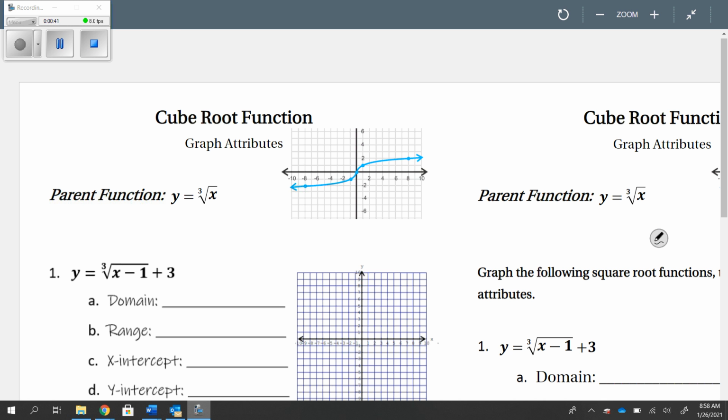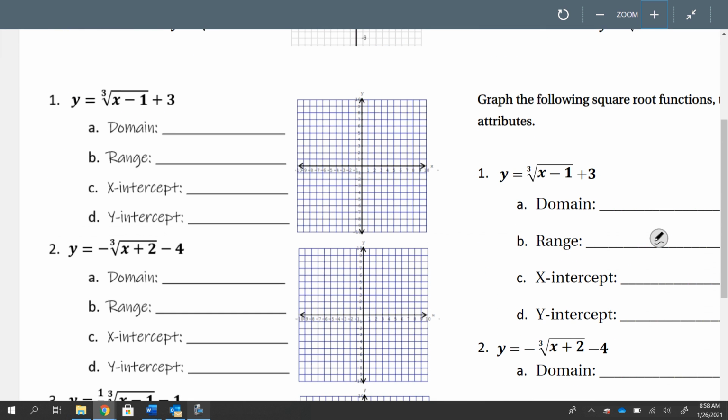But the first thing I want us to notice is these arrows here going up, going to the left, going to the right. That means, what is the domain? Y'all are smart and know this. The domain is all real numbers. It's going to be that every single time. Okay? The range, look, it's getting bigger and bigger and longer, and it's going to keep going down. So what do you think the range is? It is all real numbers as well. Okay? So we have half of our answers done, and again, we don't even have to graph it. So let's look at number one. We do have to graph it for x and y intercept, just like I told you yesterday.